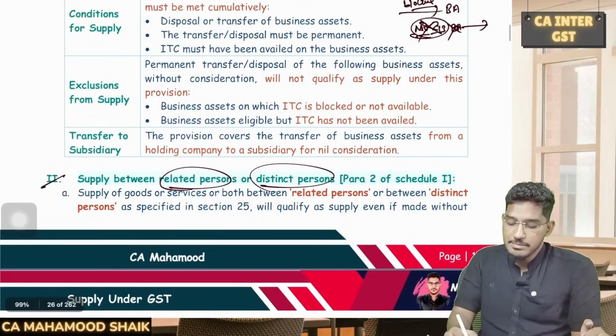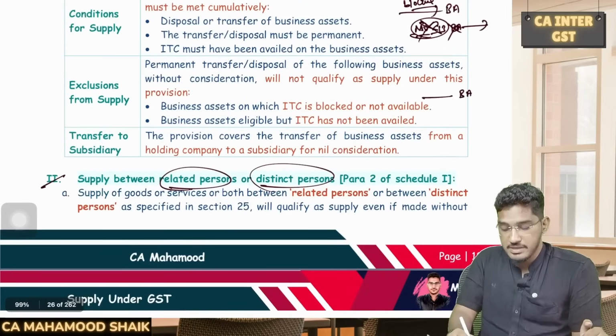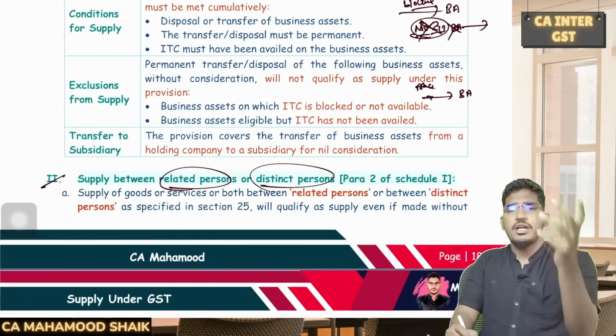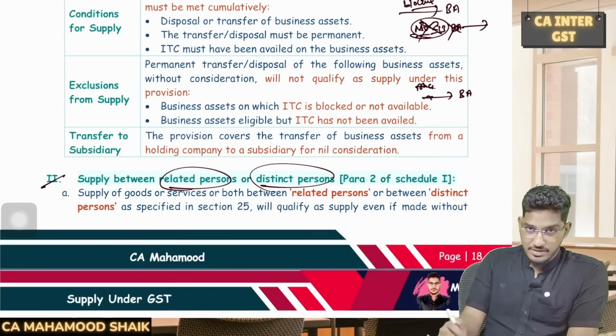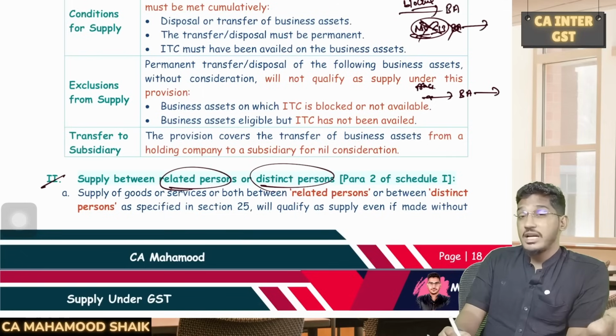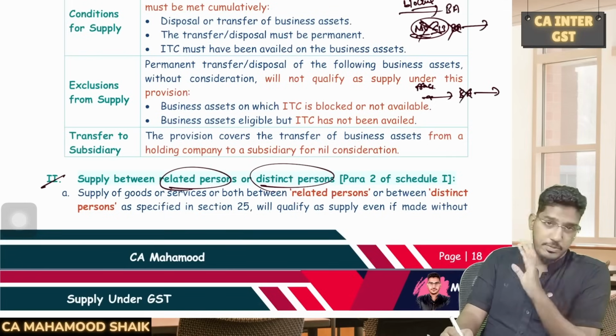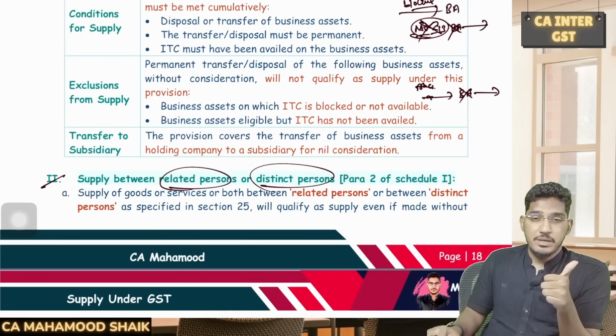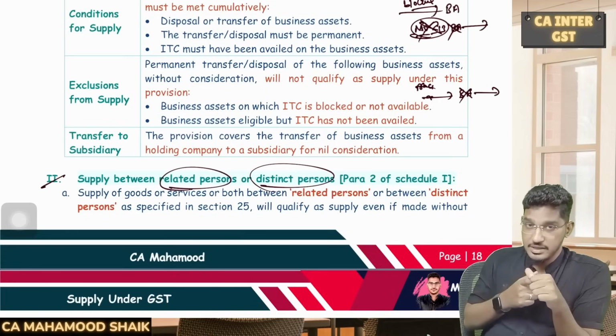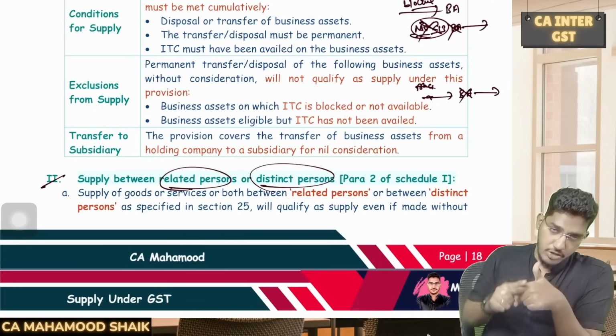In some cases, there will be a business asset on which ITC is available, but you did not avail it. You voluntarily have chosen not to avail that input tax credit. If that business asset is permanently transferred or disposed of without consideration, then also it will not be deemed as supply. So that's why there are two essential conditions. Number 1, there should be a permanent transfer or disposal of a business asset, and ITC should have been availed on it.